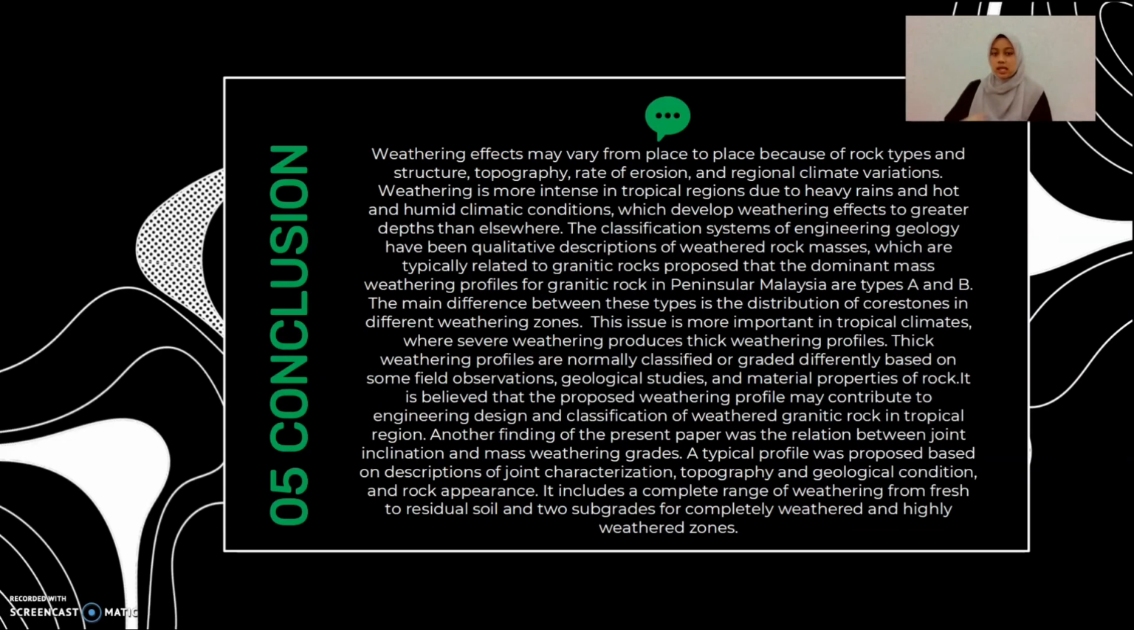The classification systems of geology have been qualitative descriptions of weathered rock masses, which are typically related to granitic rocks. They propose that the dominant mass weathering profiles for granitic rock in Peninsular Malaysia are types A and B. The main difference between these types is the distribution of corestones in the different weathering zones. This issue is more important in tropical climates, where severe weathering produces thin weathering profiles.